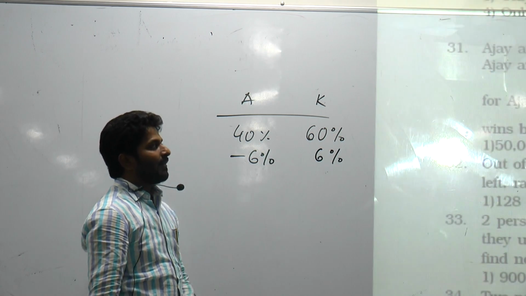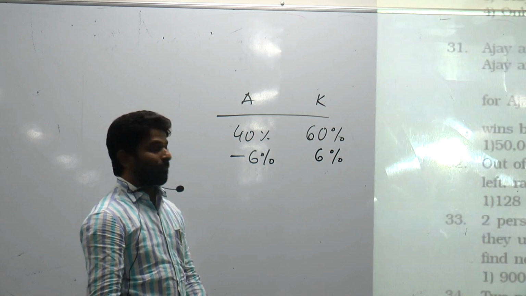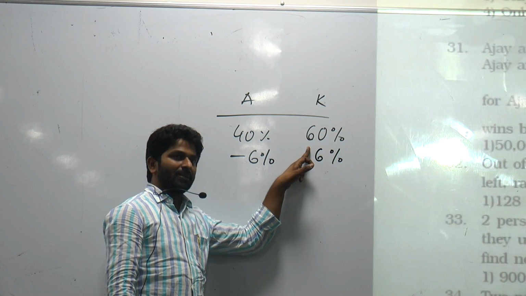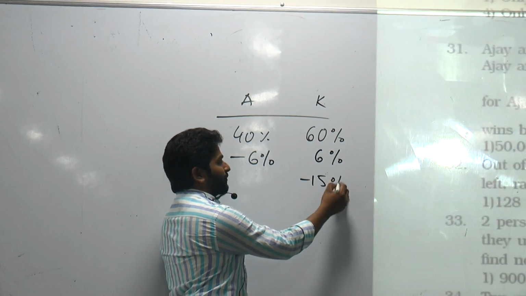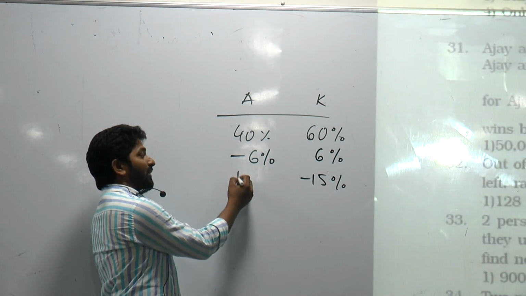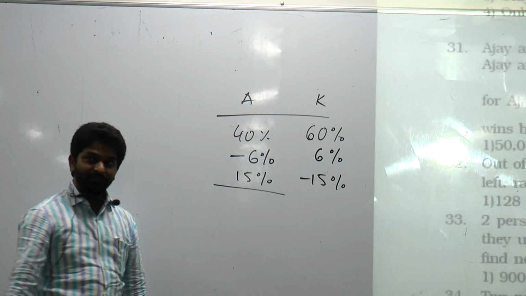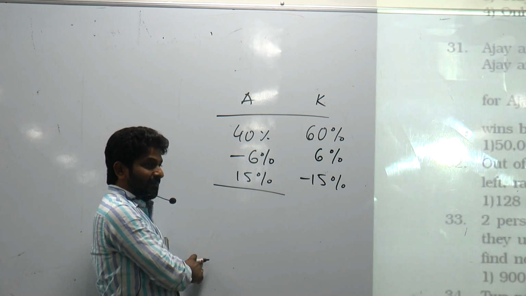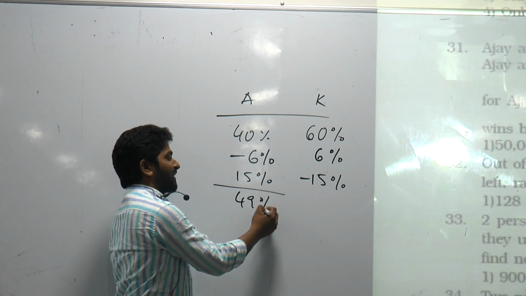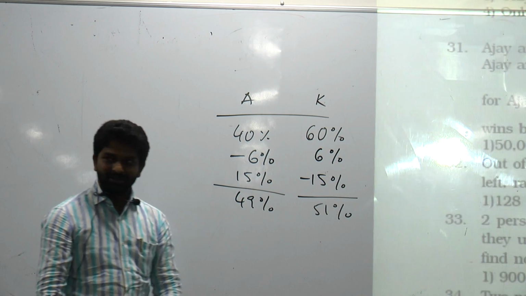And then 1/4 of the voters went back on their promise to vote for Kapil. What is 1/4 of this number? 15%. So 15% of the people are not going to vote for Kapil, but they are going to vote for Ajay. So total what percent is Ajay getting? 49%. And then Kapil? No need to calculate, obviously 51%.